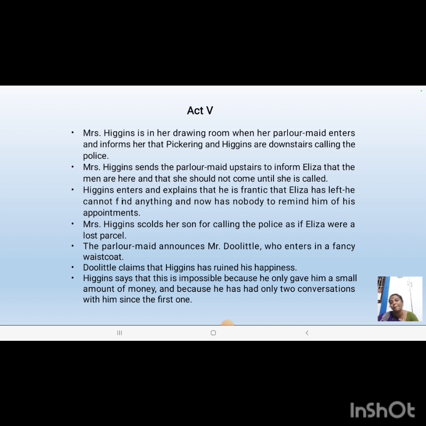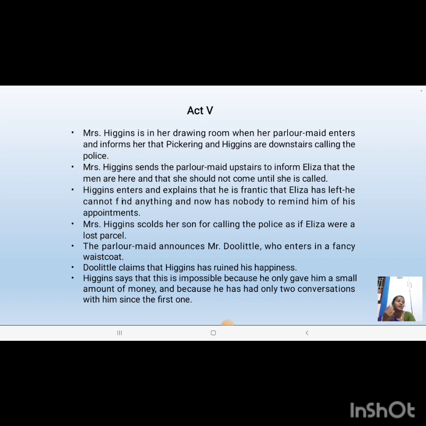In Act 5, what will happen? The next morning, Eliza will be missing from Higgins' home. Higgins may not be able to find her whereabouts. So he will just reach his mother's house looking for Eliza, looking very sad and broken. At that time, Mrs. Higgins will say that Eliza is in her house and she has made up her mind to marry Freddie.